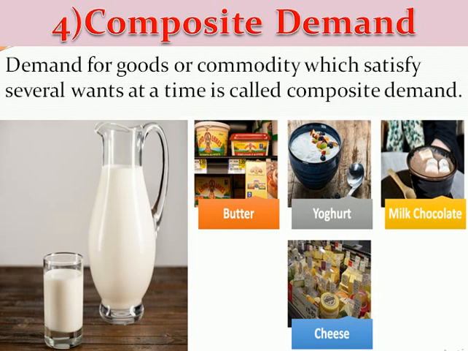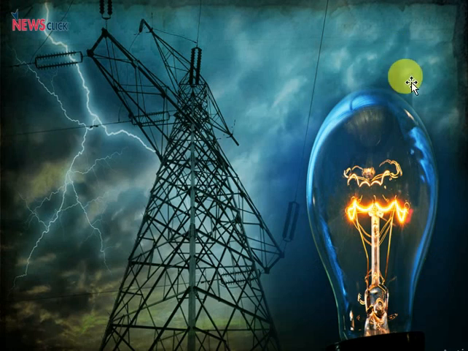Now the next one is composite demand. What is meant by composite demand? When a single product is demanded for satisfying several wants, more than one want, it is called composite demand. The best example of composite demand is electricity. Electricity is demanded for satisfying more than one want.